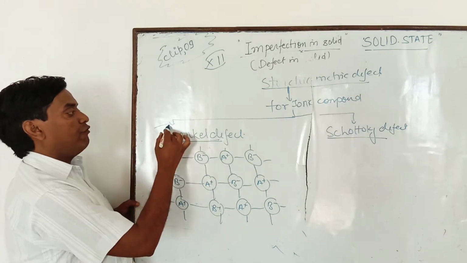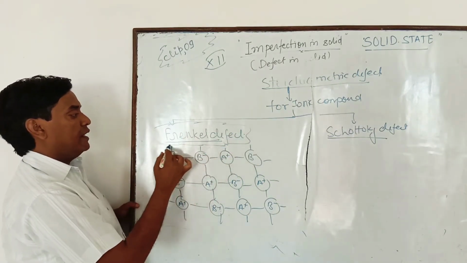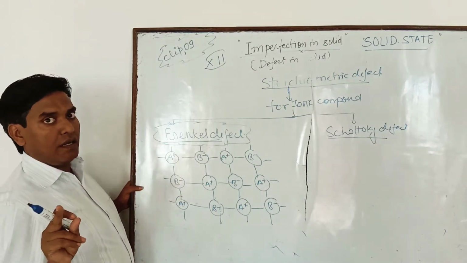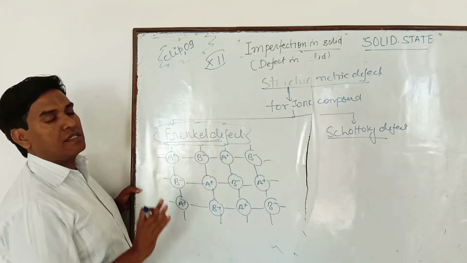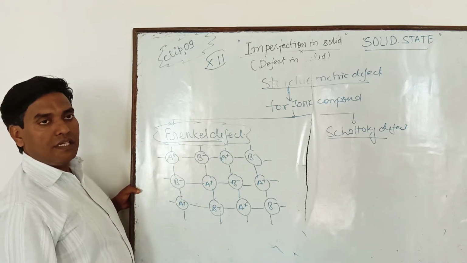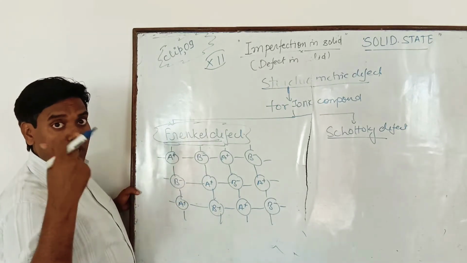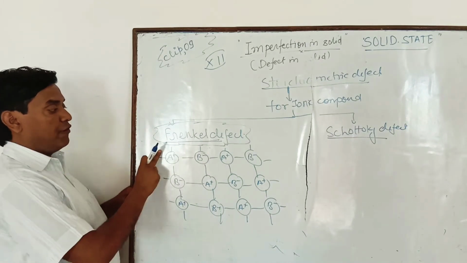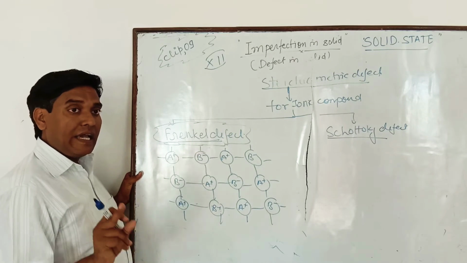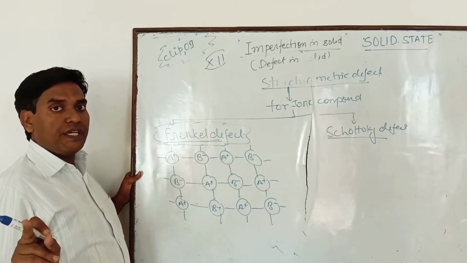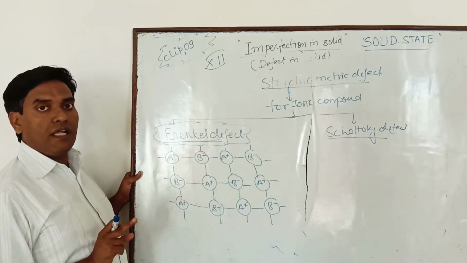So what happened in Frenkel defect? The defect in which a constituent particle leaves its lattice site and comes into an interstitial site, neither coming from outside nor going outside. Those defects in which a constituent particle leaves its lattice site and comes into interstitial space are known as Frenkel defect.